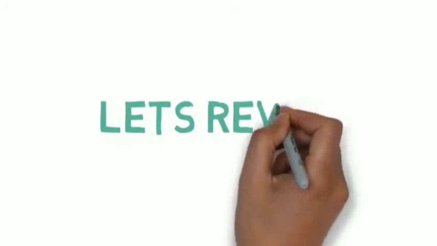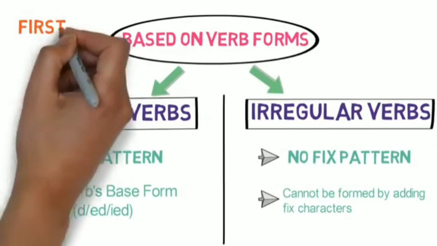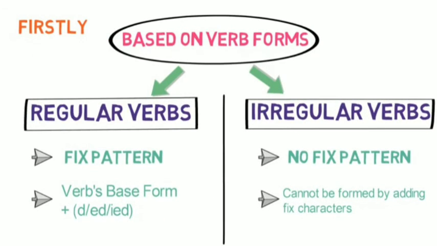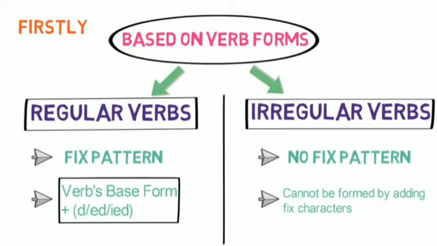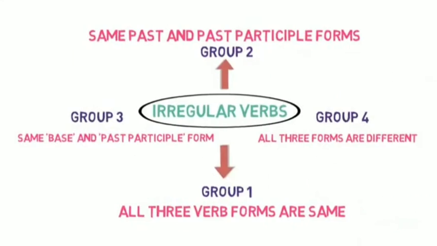Let's quickly revise what we learned in this lesson. Firstly, we understood that there are 2 types of verbs based on form of verbs: regular verbs and irregular verbs. Regular verbs follow a fixed pattern while conversion from present to past and past to past participle form, while irregular verbs do not follow any such pattern. Then we understood how regular verbs are formed. They are formed by adding ed, d or ied based on the last character of the verb.